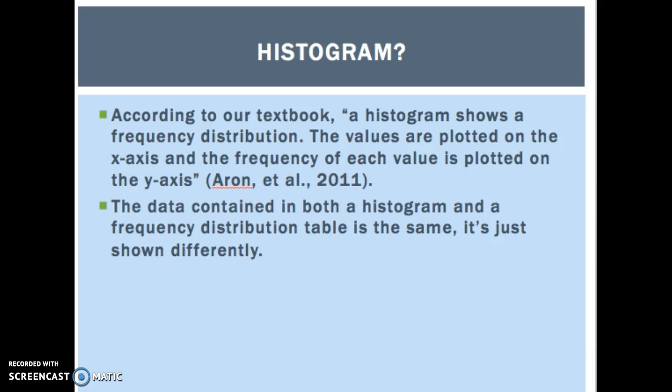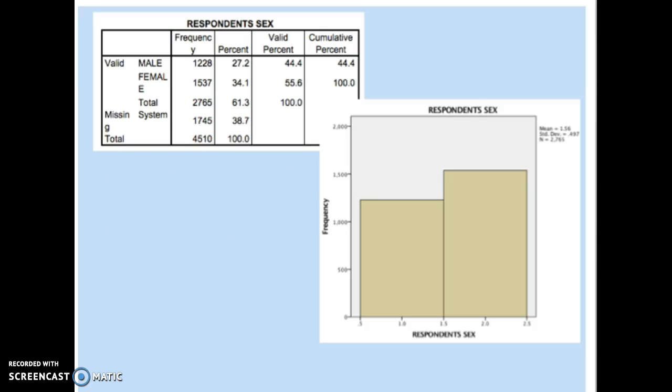A histogram, according to our textbook, shows a frequency distribution. The values are plotted on the x-axis and the frequency of each value is plotted on the y-axis. The data contained in both a histogram and a frequency distribution table is the same, it's just shown differently. The histogram shows that more of the respondents were female than male. The total respondents was 4,510, with the frequency of male respondents at 1,228 and the frequency of females at 1,537.